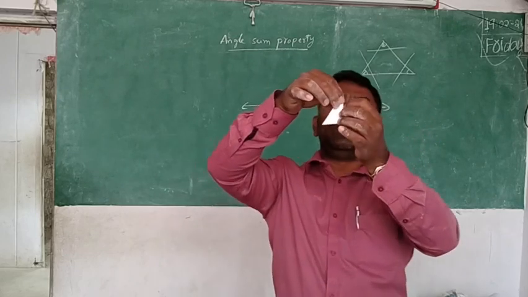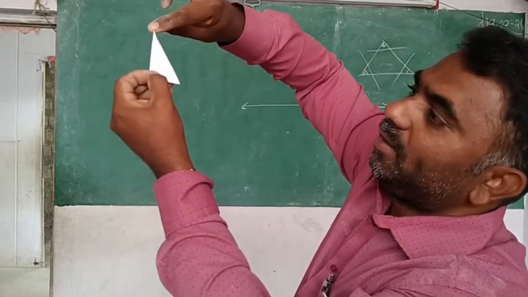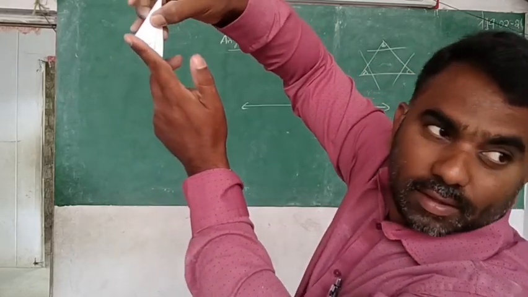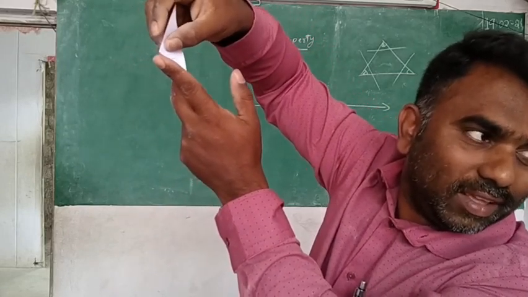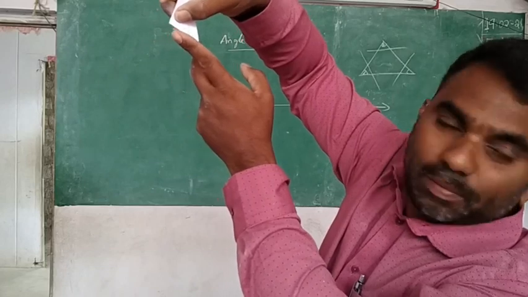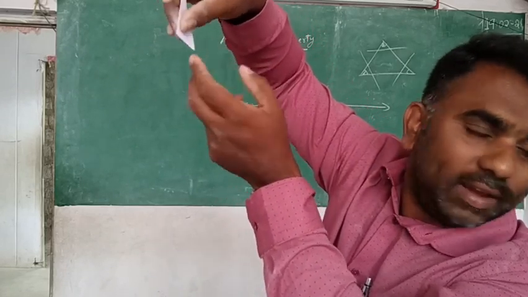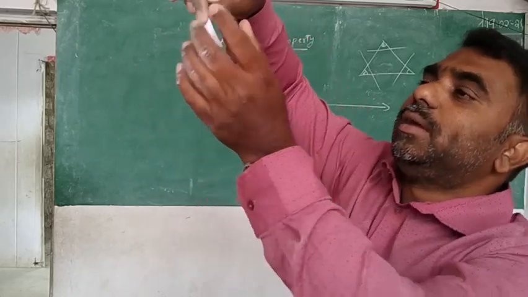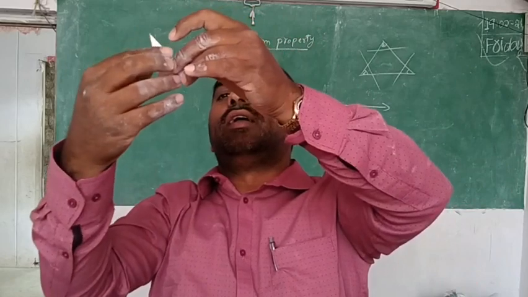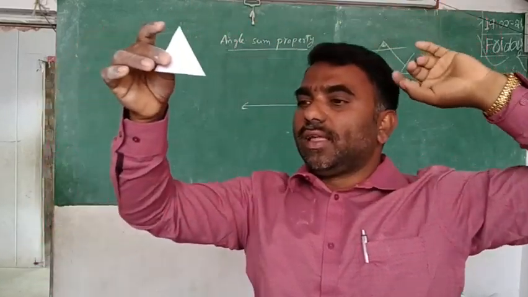So like this I have folded. Top edge, down coincide. But it is a bit difficult, you have to do it twice. You see the down coincide exactly, and at the top you see, only the top edge has been taken. And I remove the fold. That is what is called the median.